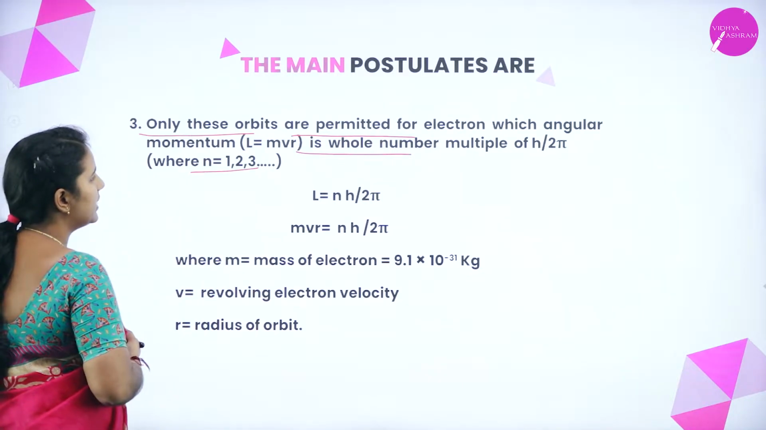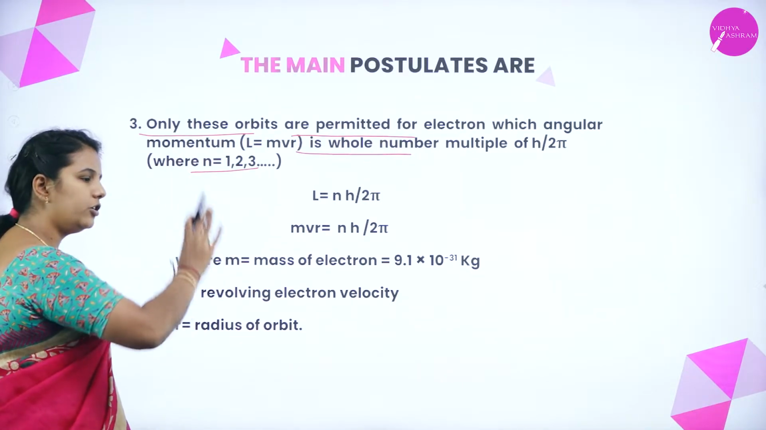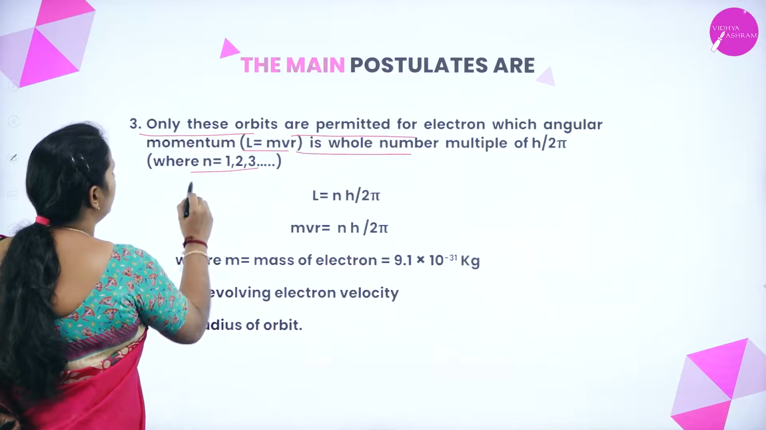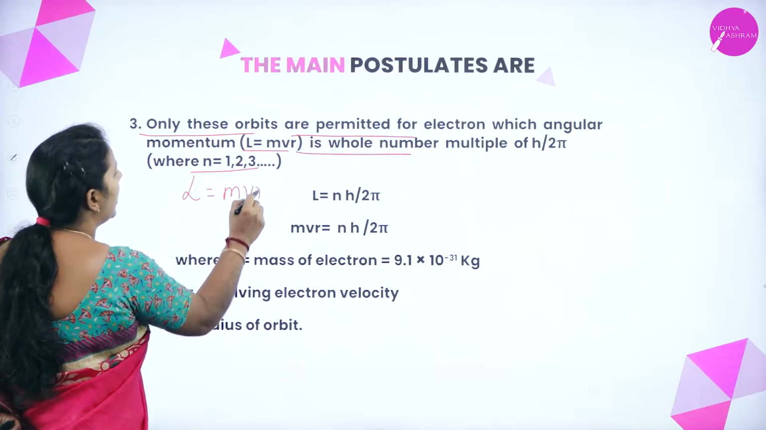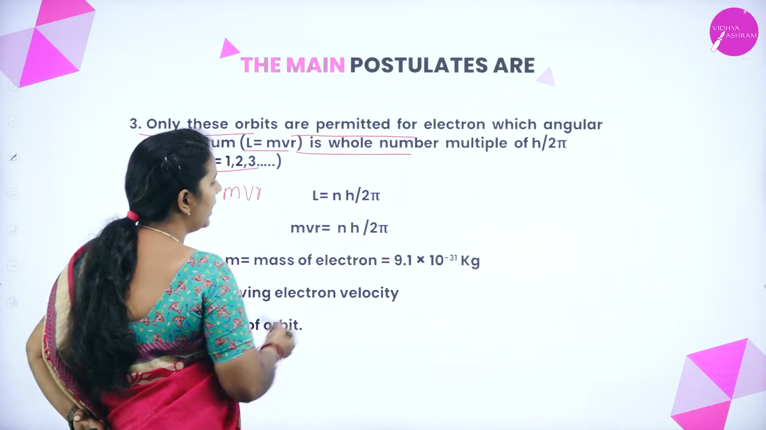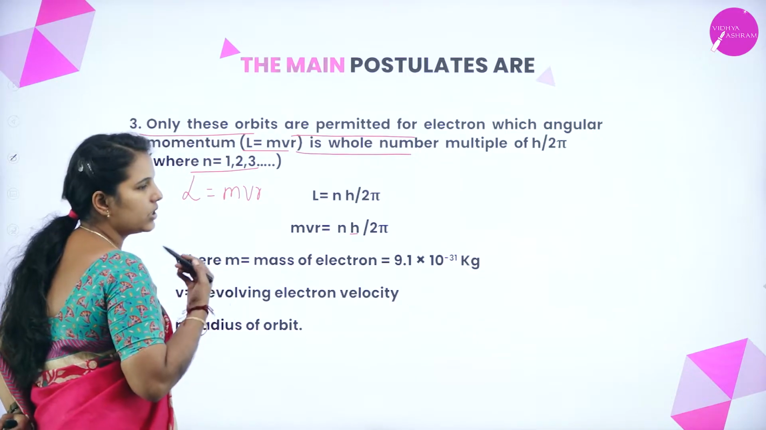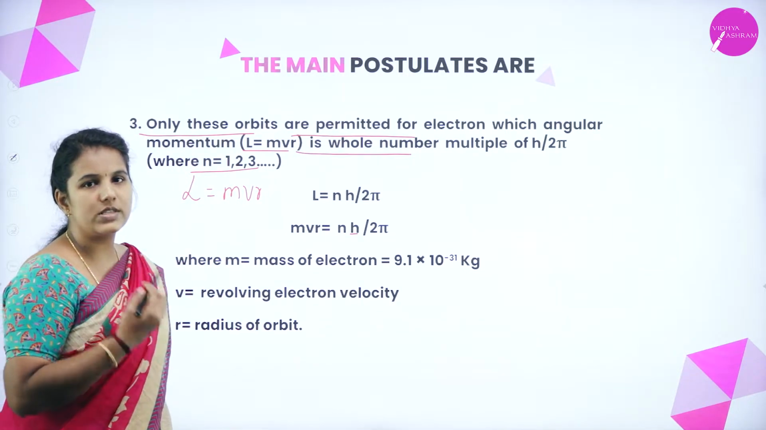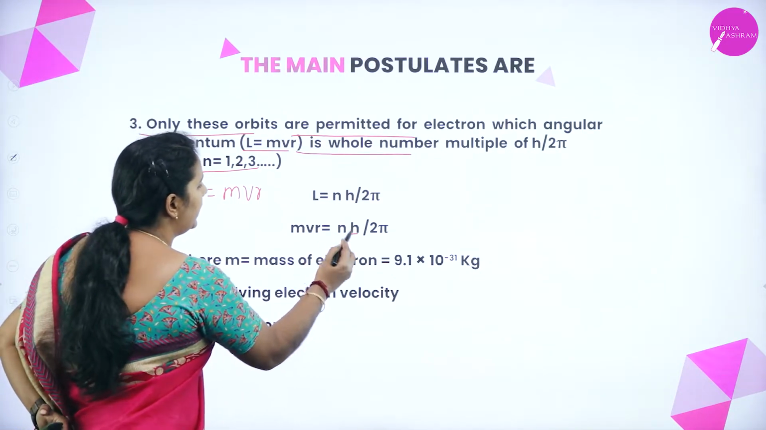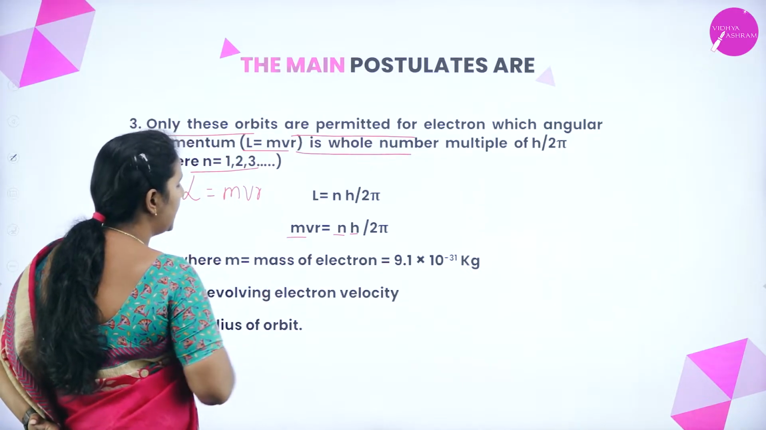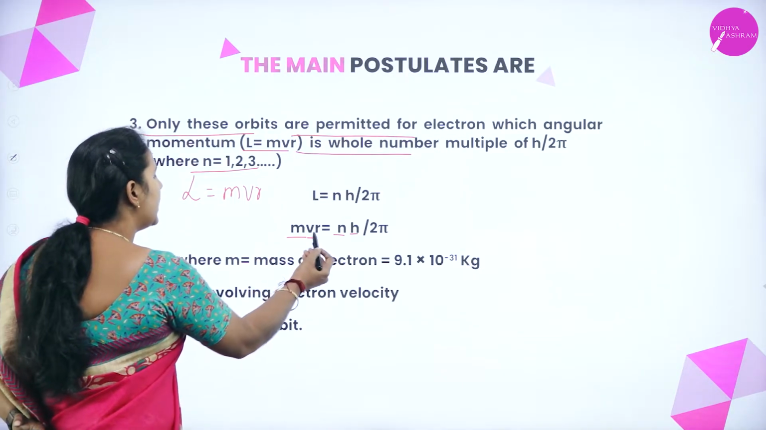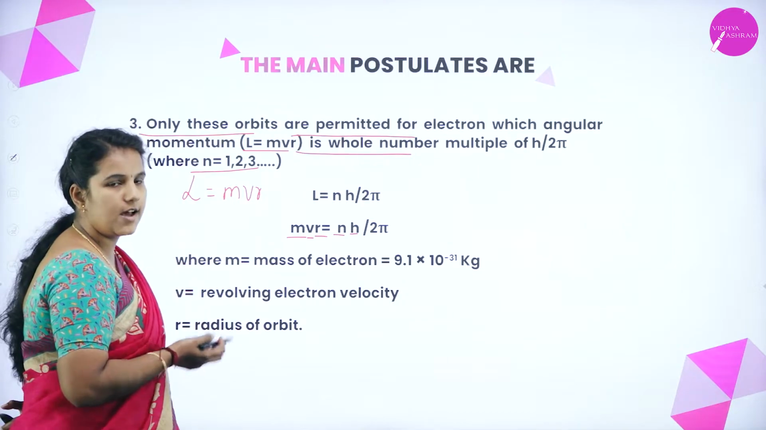Remember here, he tells us that only the electrons are permitted to move along the circular path with the angular momentum L, which is equal to mvr, where mvr is equal to nh divided by 2 pi. Here h is Planck's constant, which is always equal to 6.626 × 10^-34 joule seconds, n is the number of the shell, m is the mass of an electron, v is the velocity of the electron, and r is the radius.